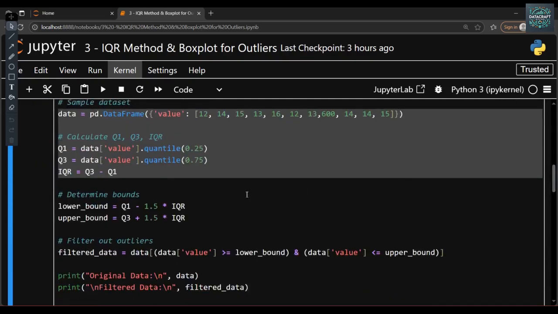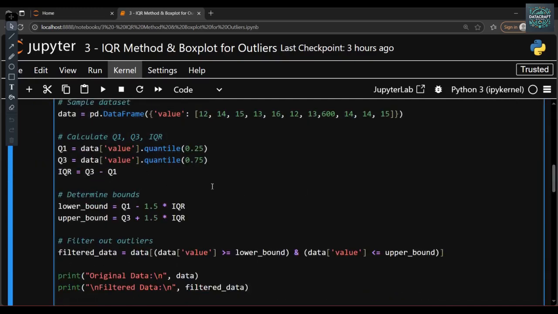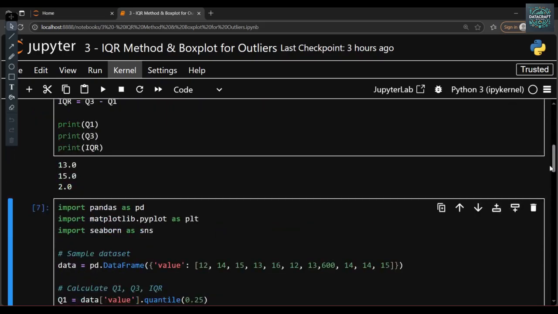Now after calculating Q1, Q3 and IQR, we can define the lower bound and upper bound, right? In order to define the lower bound, the formula is Q1 minus 1.5 multiplied by IQR. The upper bound formula is Q3 plus 1.5 multiplied by IQR. I am again printing these values so you can understand.